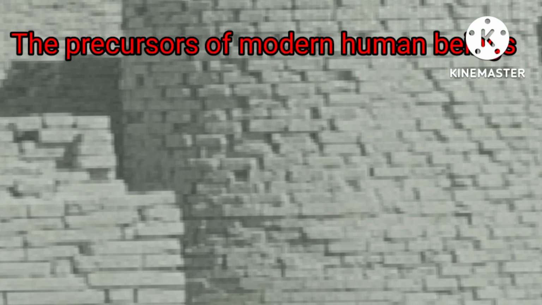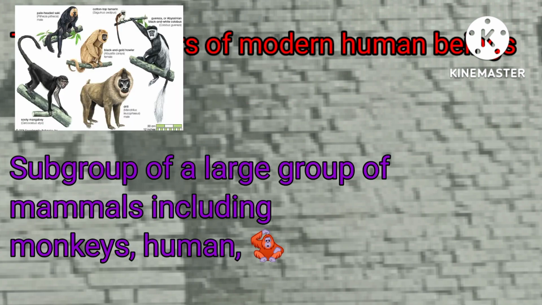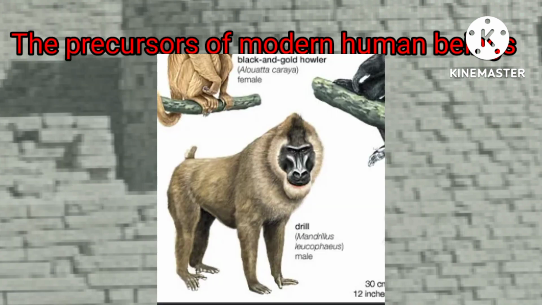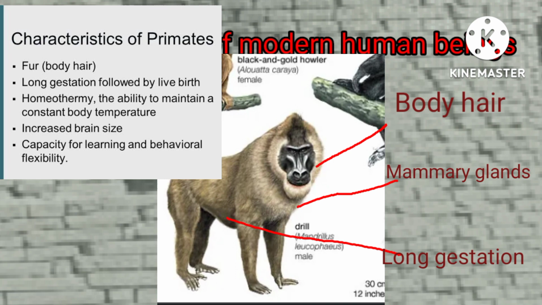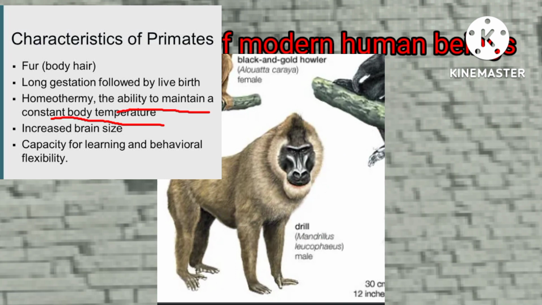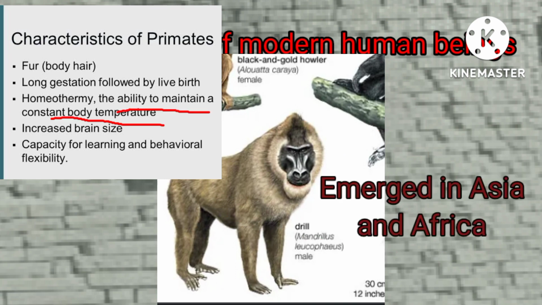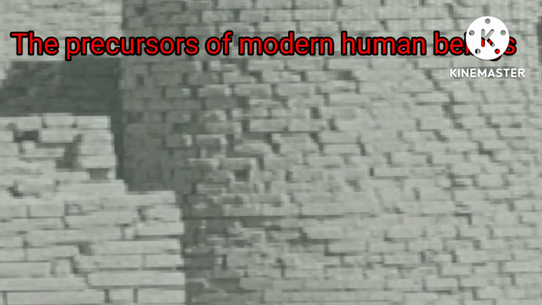So now let's continue with the important topic, the precursors of modern human beings. The meaning of precursors is our ancestors. Look at our ancestors. Primates are a subgroup of a large group of mammals including monkeys, humans and apes. Features of primates are that they have body hair, long gestation, mammary glands, different types of teeth and the ability to maintain constant body temperature, and they also emerged in Asia and Africa.